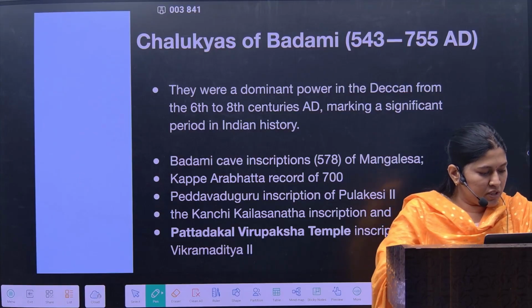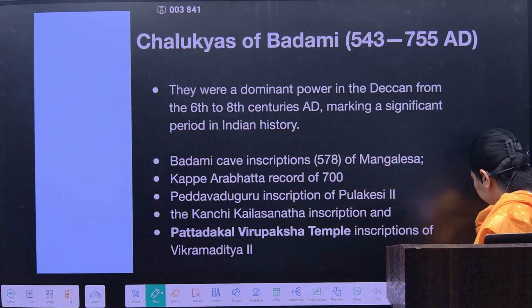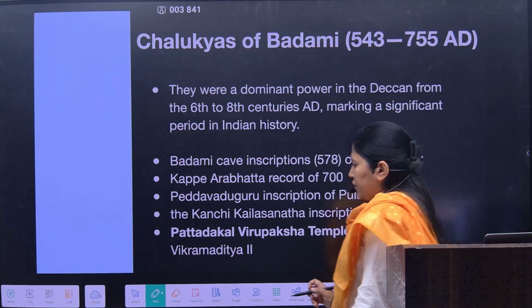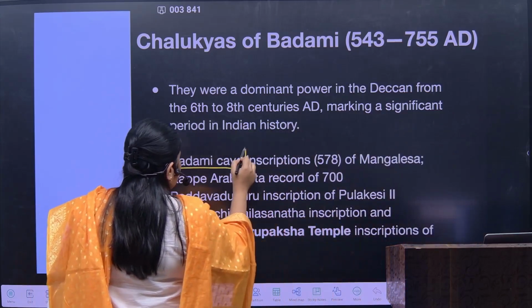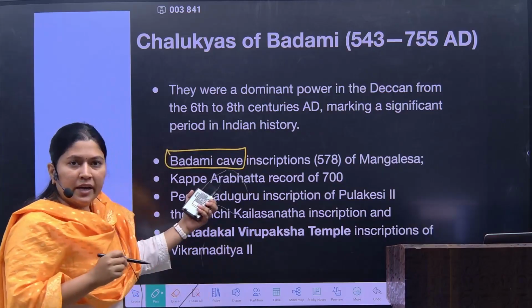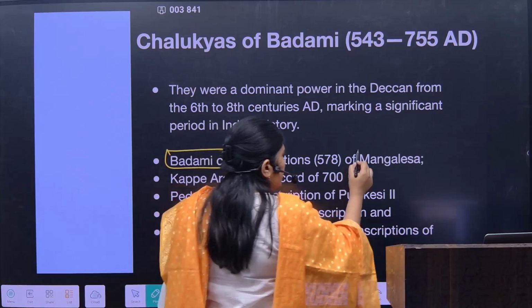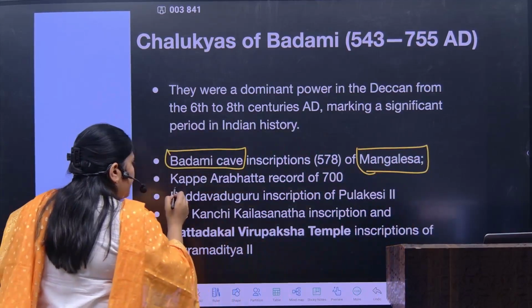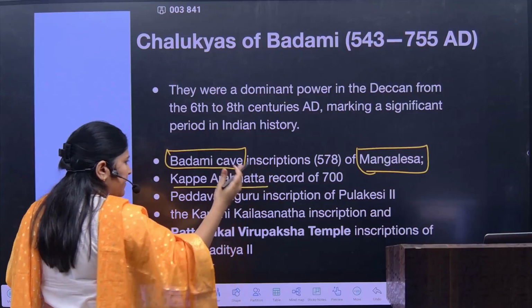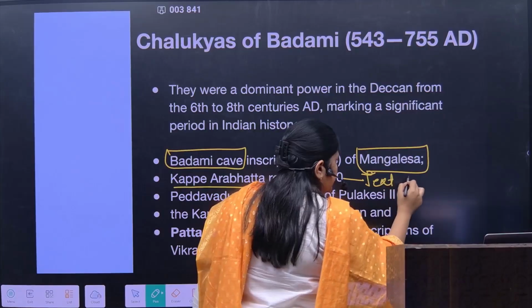The Badami cave inscription of Mangalesa in present-day Karnataka gives us much of the evidence. After that, the Kappe Arabhatta record of 700. Now this is the Tamil text.